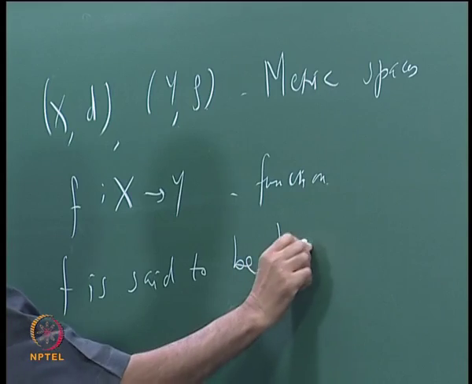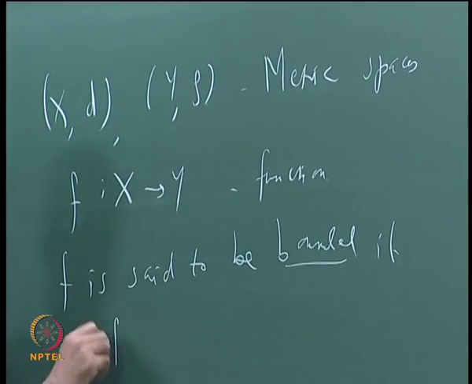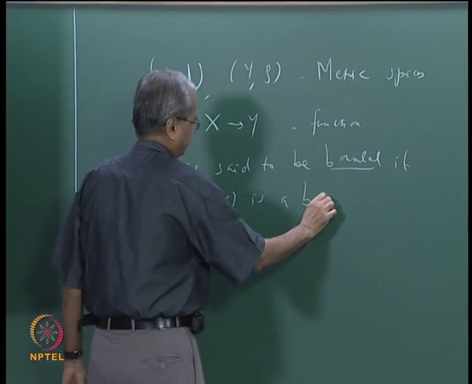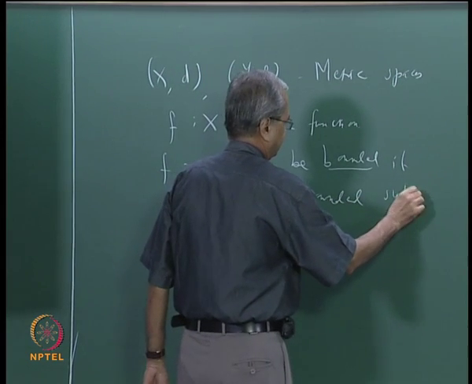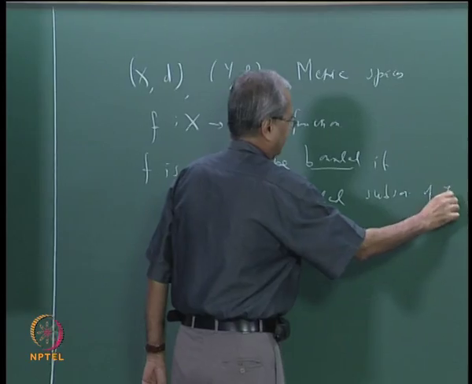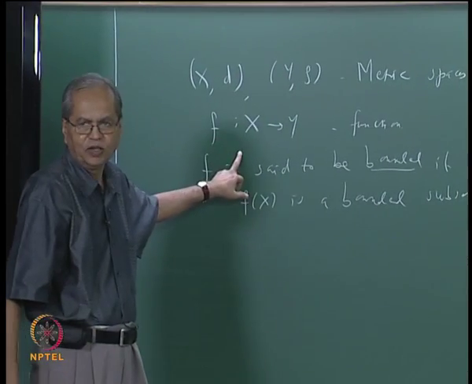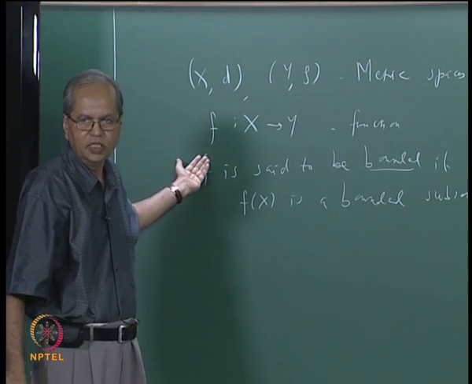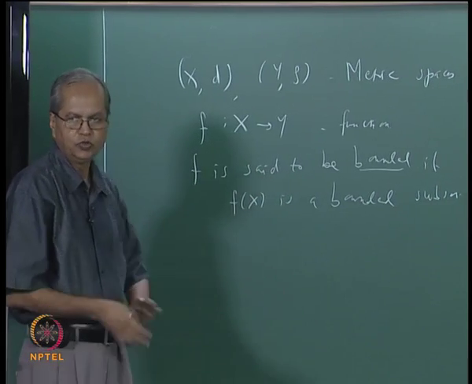So f is said to be bounded if f(X) is a bounded subset of Y. We may also consider some subset of X. For example, A is a subset of X, and we say that f is bounded on A. It will mean that f(A) is a bounded subset of Y. That is the usual terminology.